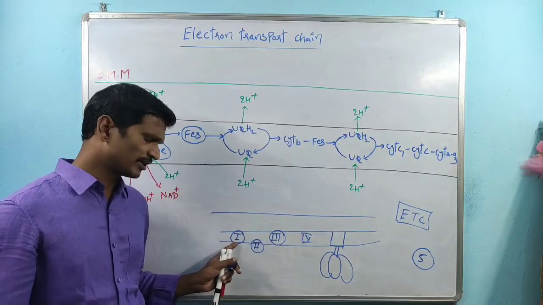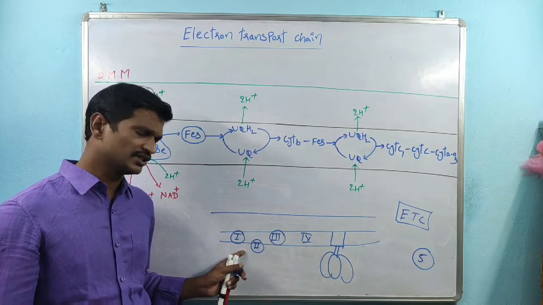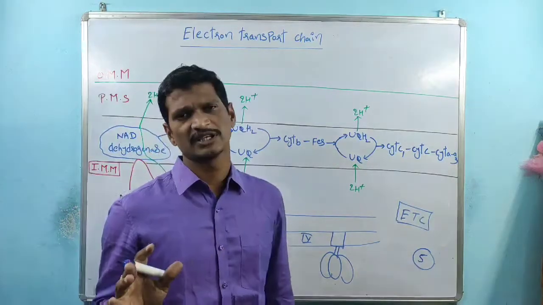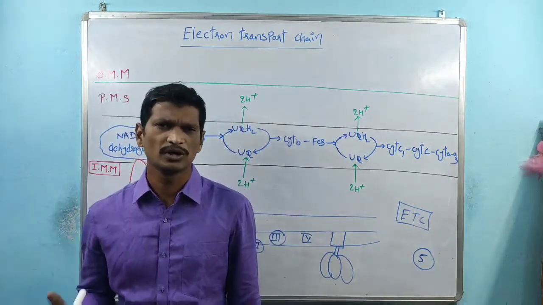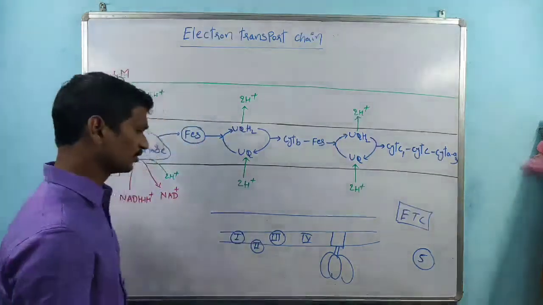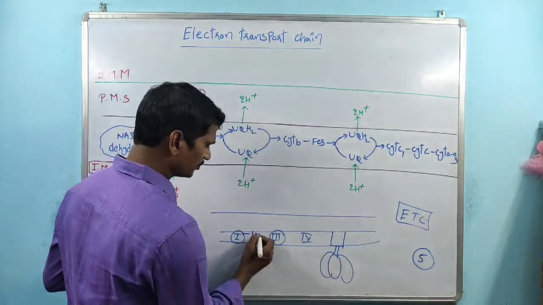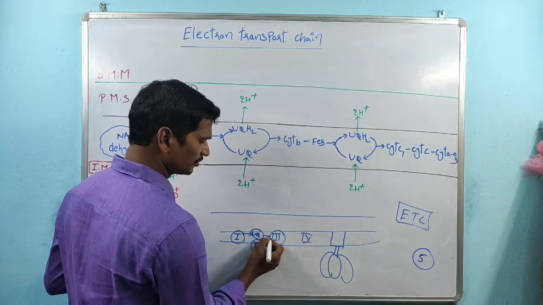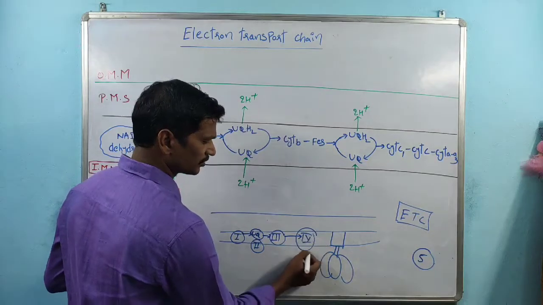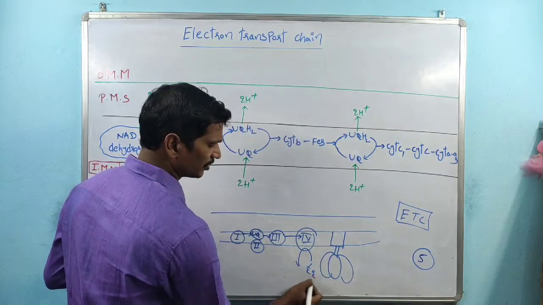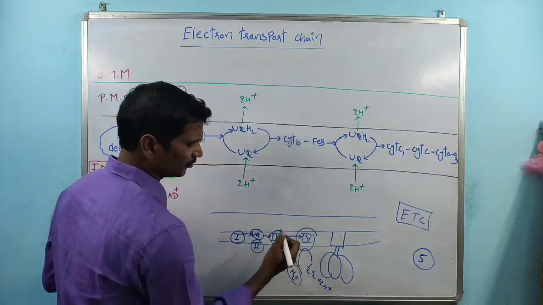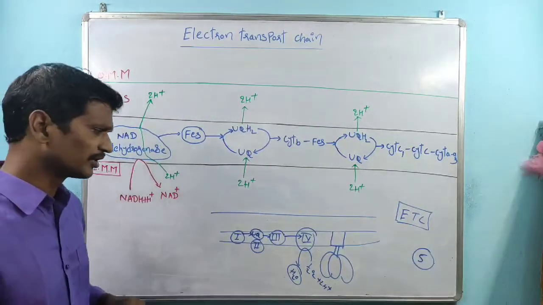Within the inner membrane of mitochondria, the electron transport chain is present. That electron transport chain contains 5 complexes in total. Of those 5 complexes, 4 complexes are involved in the transport of electrons. From complex 1 to ubiquinone, electrons are transported. Ubiquinone to complex 3, complex 3 to complex 4. At complex 4, molecular oxygen interacts and 2 H plus ions are taken. Finally it produces the water molecule.